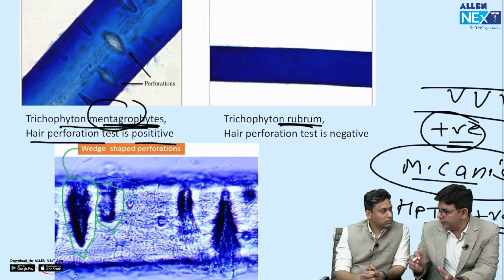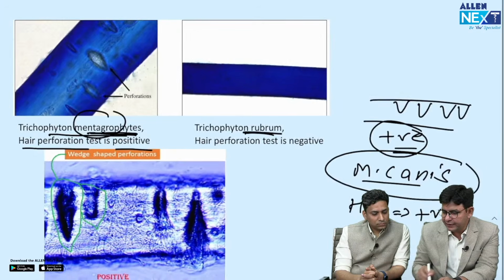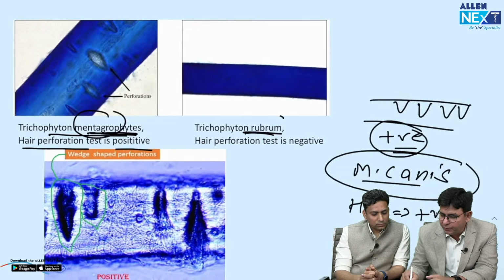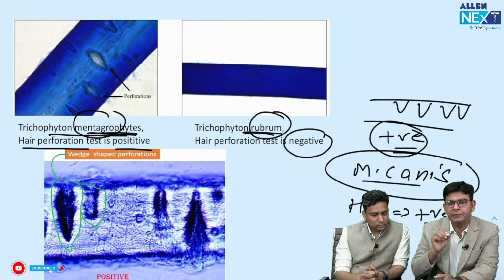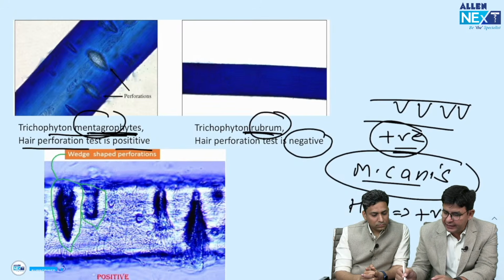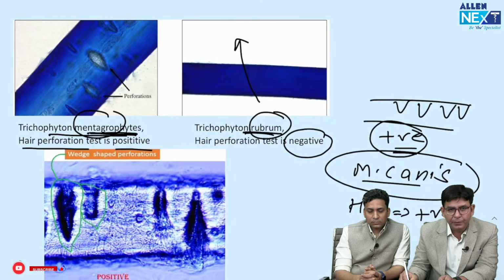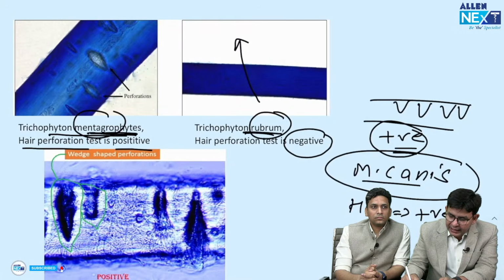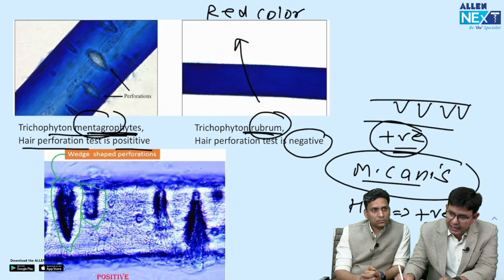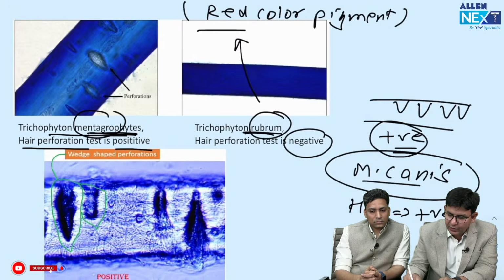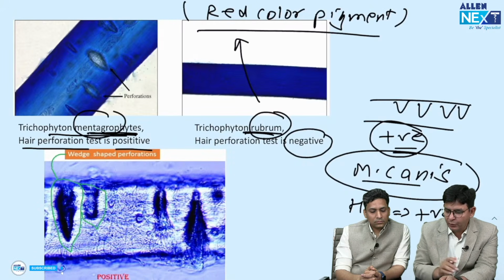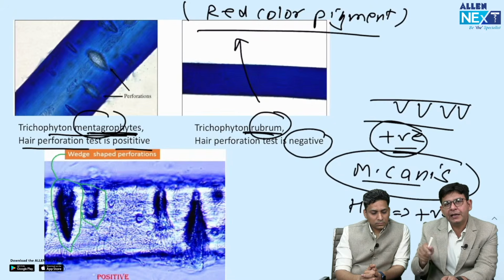So how to differentiate between them? This is one of the important tests to differentiate between them. Mentagrophytes is positive for this, and rubrum is negative for this. Hair perforation test negative is rubrum, and hair perforation test is positive in the mentagrophytes. Another important question which has recently come is that rubrum is having a red color pigment on the culture. If you grow it in the SDA, they produce this type of pigment. And how can you remember that? By this rub. So rubbing karne se red ho gaya.